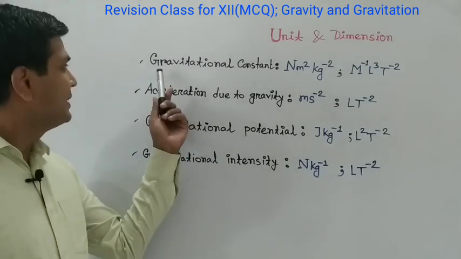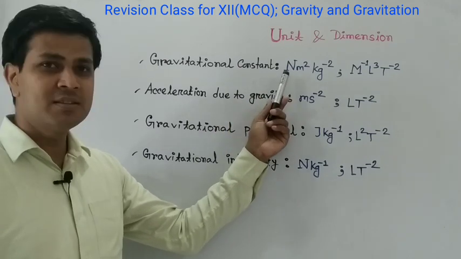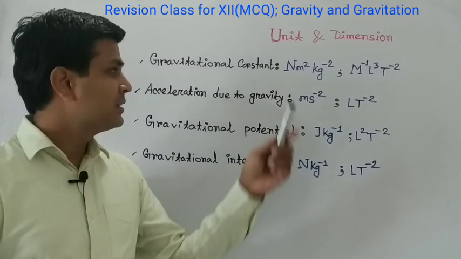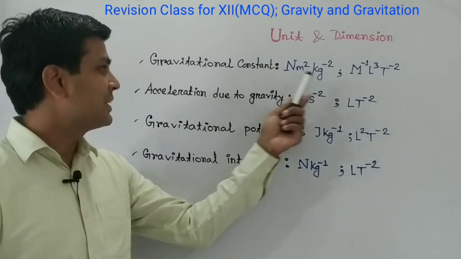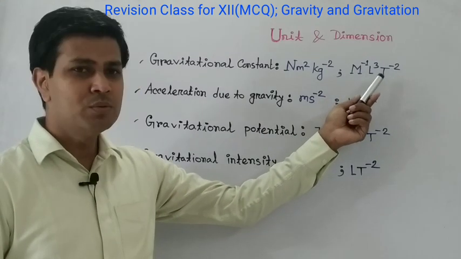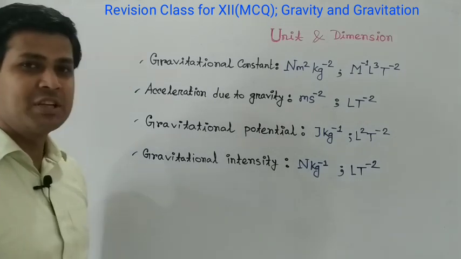Here you can see the gravitational constant. The unit of gravitational constant is Newton meter square per kg square, and the dimension of gravitational constant is M inverse L cube T inverse 2. Let's see the unit of gravitational constant.